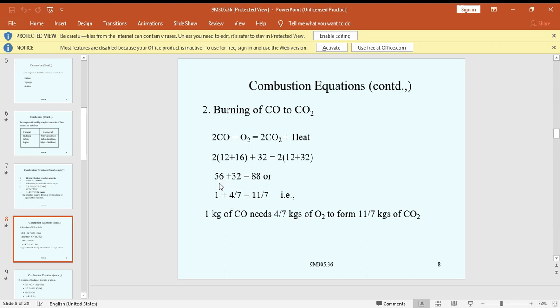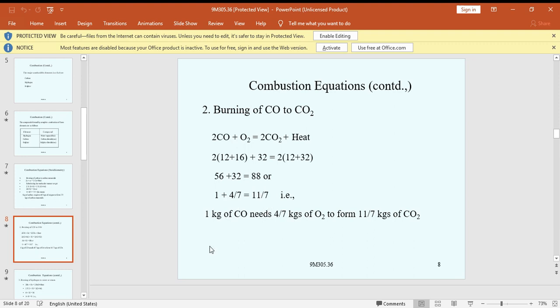Dividing by the common 56: 56 by 56 is 1, then 32 by 56 plus 88 by 56. Here eight fours are 32, eight sevens are 56, eight elevens are 88.